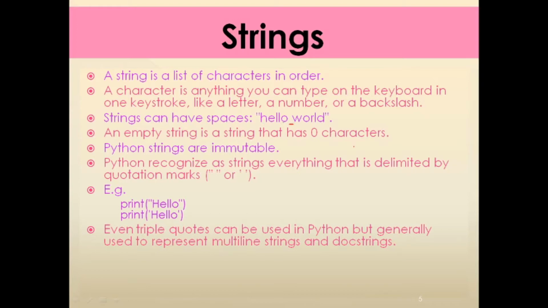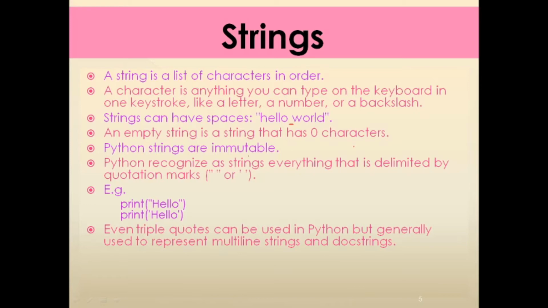Though there are actually 10 letters, the empty space is also considered a character in a string. An empty string is a string that has 0 characters. That means if you take a variable and you don't assign any character to that variable, then also it is considered a string, though it has 0 characters.